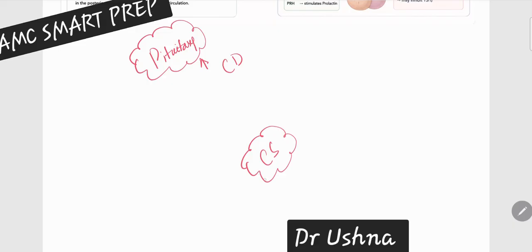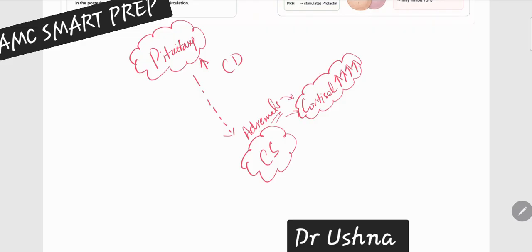Now, looking at the labs, let's say the pituitary is sending signals to your adrenals that they have to secrete hormones, and the hormone secreted by the adrenals is known as cortisol. So in Cushing disease or Cushing syndrome, you are going to have too much cortisol in your body. When you have too much cortisol, your adrenals are going into overdrive, secreting too much cortisol.